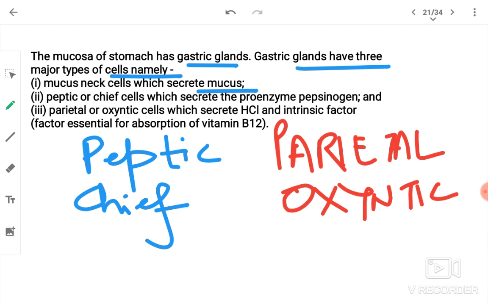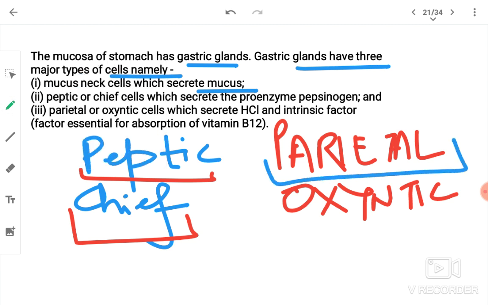See now, peptic has a small spelling, so it will be chief cell. Parietal spelling is long, so it will be oxyntic. Students confuse this. I have given this question twice on Telegram, and every time they said peptic is oxyntic and parietal is chief.